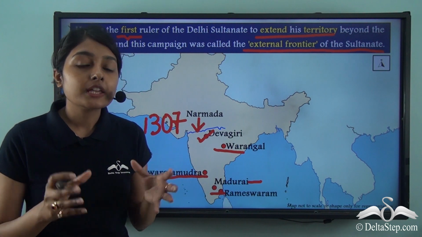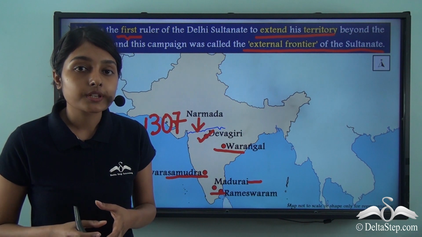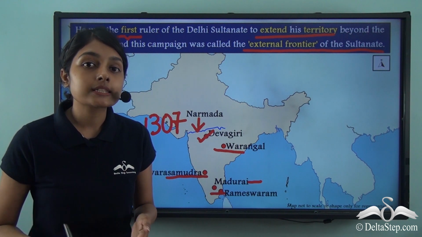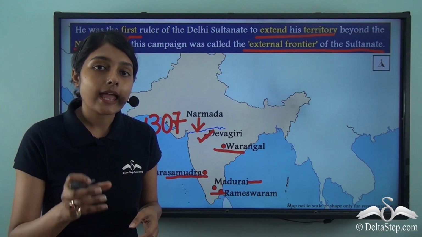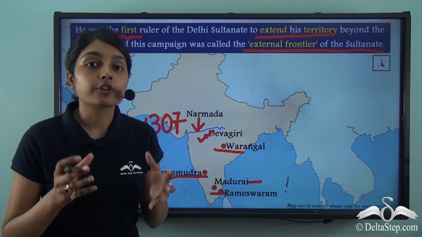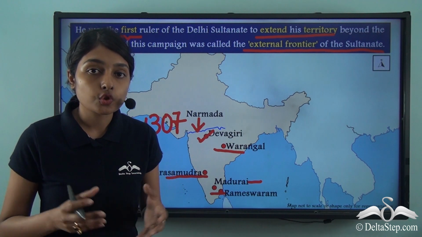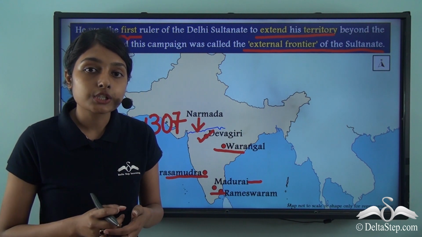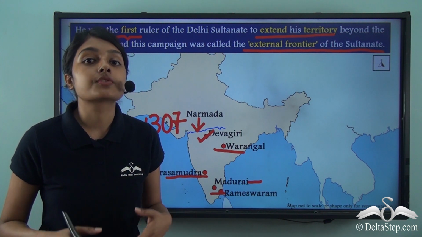This was a major victory, a major achievement on the part of Alauddin Khalji, because he was now conquering not just the northern parts of the country but the southern parts of the countries as well. In this expedition, he attacked and annexed these areas, and simultaneously he took away from these kingdoms their wealth, their slaves, their elephants and various resources. So this Deccan Expedition was very crucial to Alauddin Khalji, both in terms of expanding his empire and in terms of expanding his resources as well.